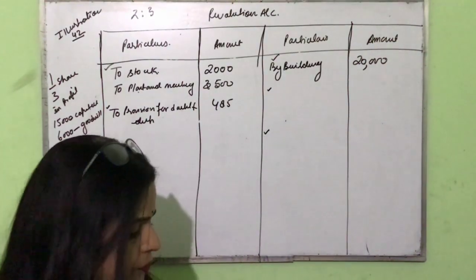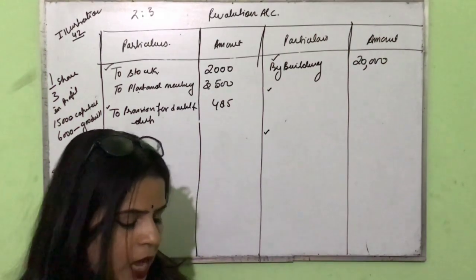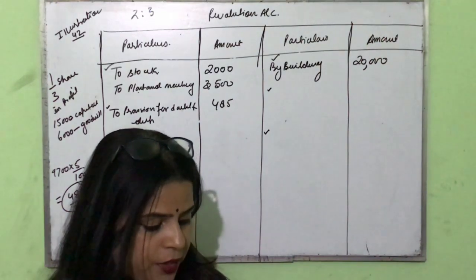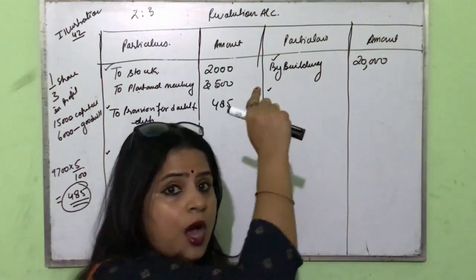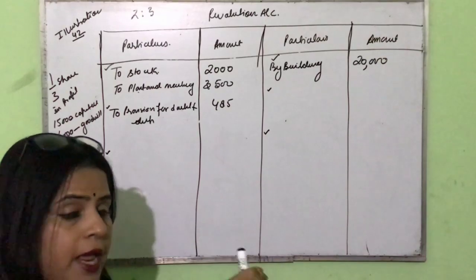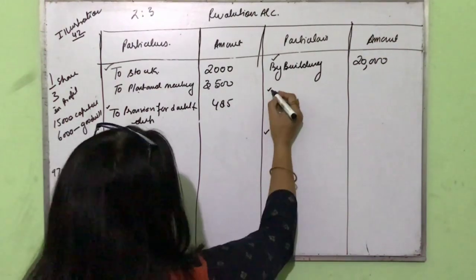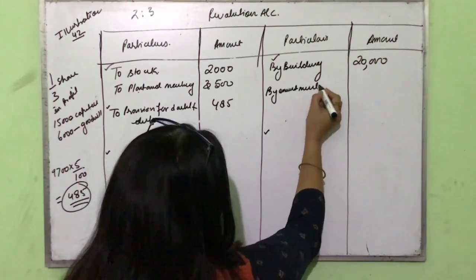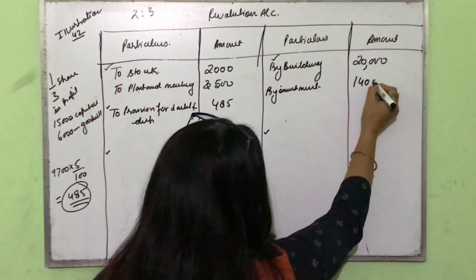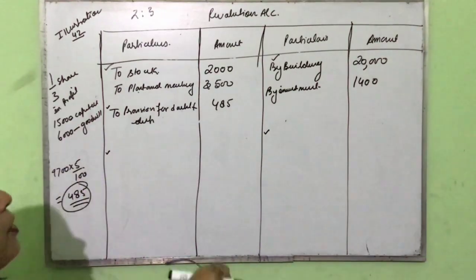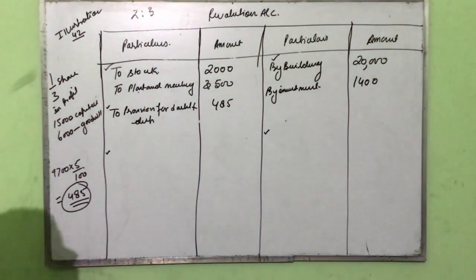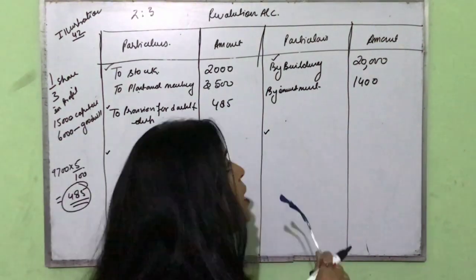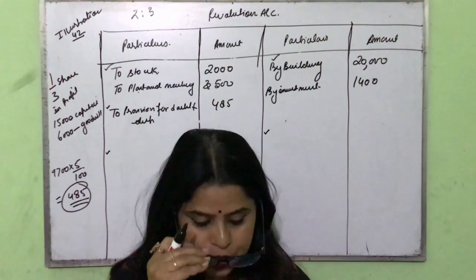So your investment worth rupees 1,400, it is given very clearly, not mentioned in the balance sheet, were to be taken into account, यानी कि इसको हम account में लेंगे. So we'll write by investment, outer column 1,400 rupees. Okay, so we had recorded all the assets which are decreasing in the debit side, and whatever assets increase, we had recorded in the credit side of the revaluation account.